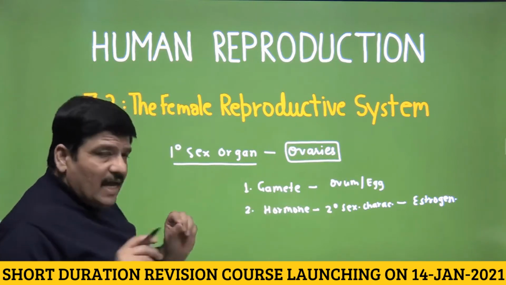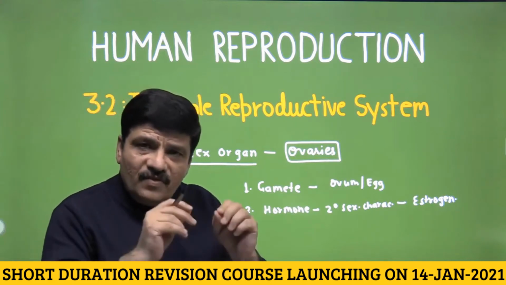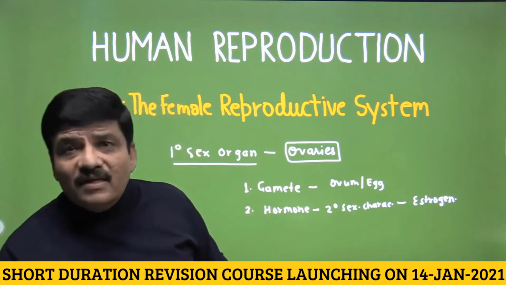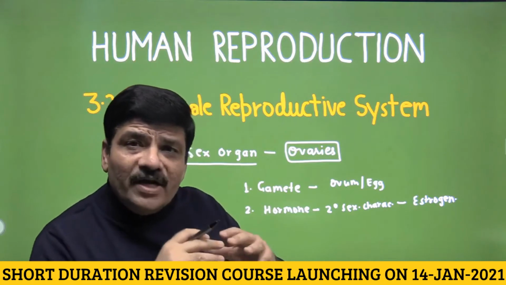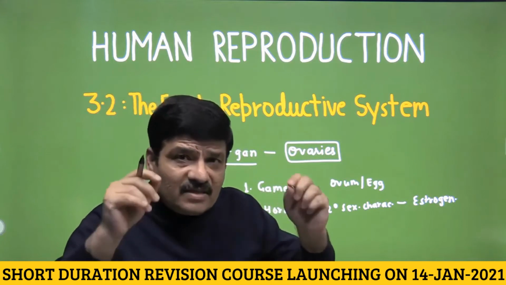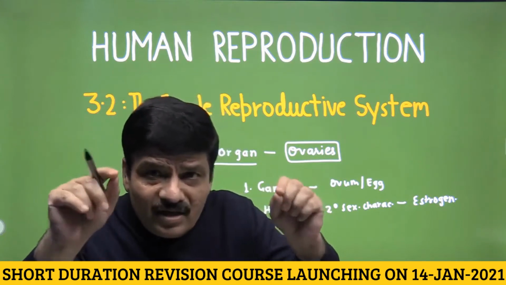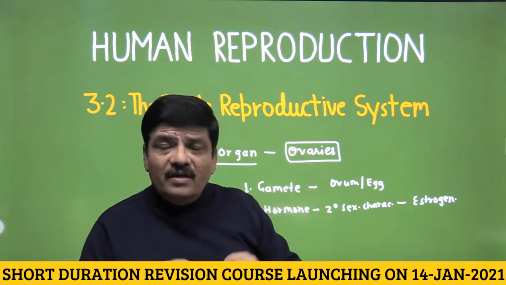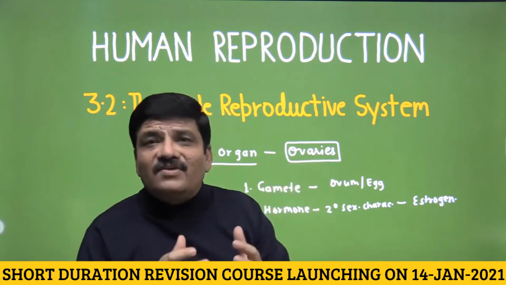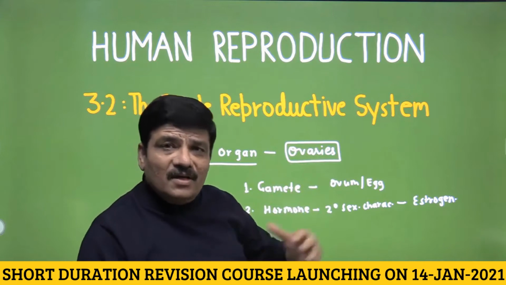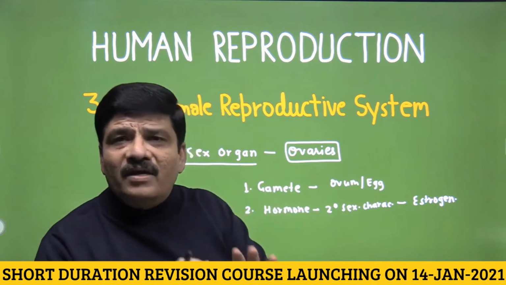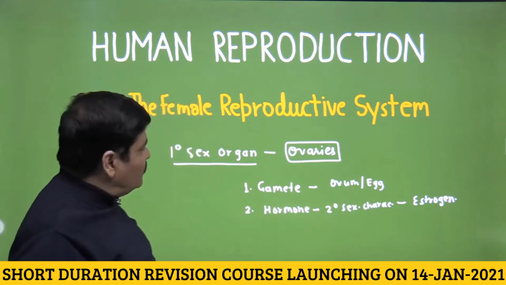Now, like the male reproductive organs, the female reproductive organs are also present in the lower part of the abdominal cavity, what is called the pelvic cavity. So they are also located in the pelvic cavity. But unlike the male reproductive system, where the primary sex organs developed in the lower abdominal cavity, the pelvic cavity, but descended before birth into a sac-like structure outside the body, which is called the scrotum, the ovaries are not going to descend, and therefore they will remain in the pelvic cavity. I hope this fundamental difference is now absolutely clear.